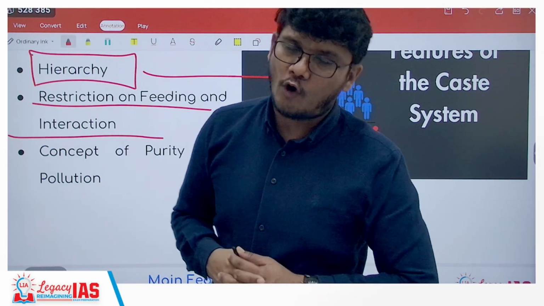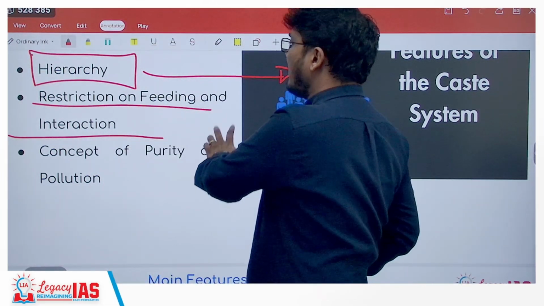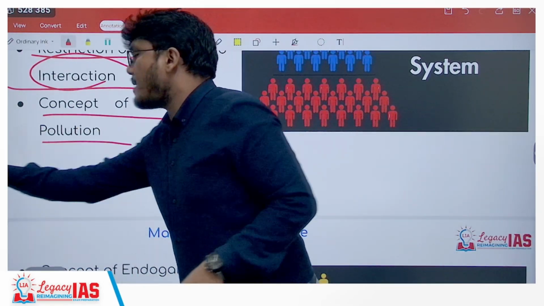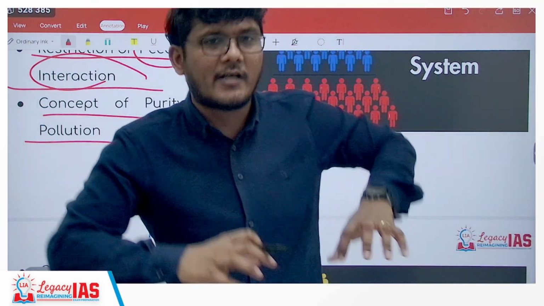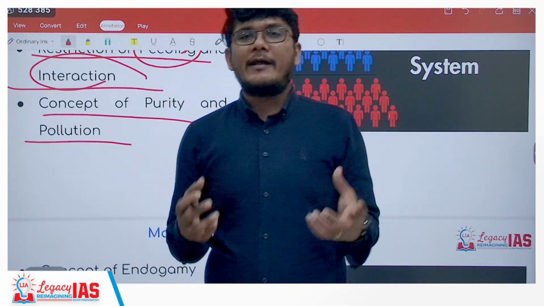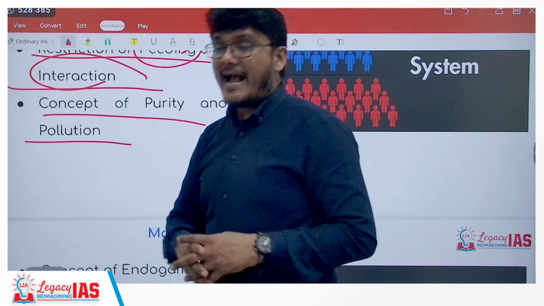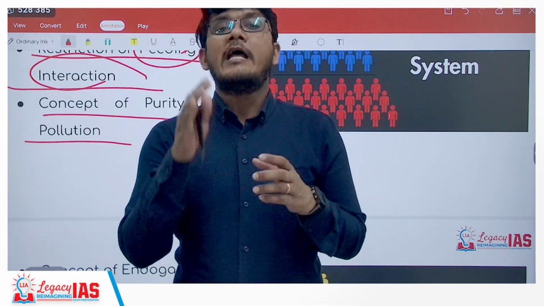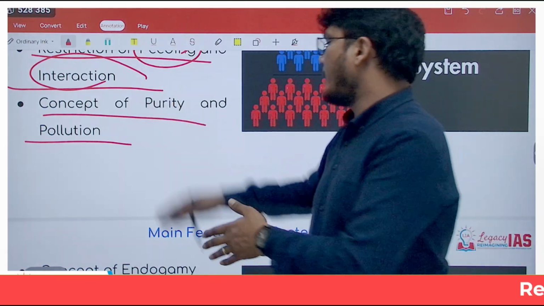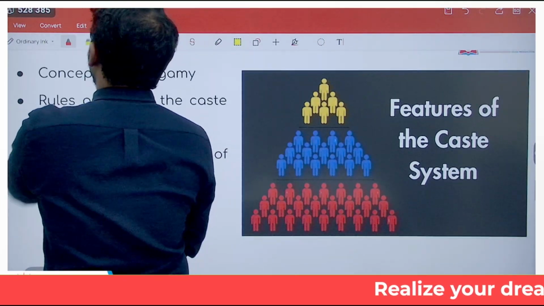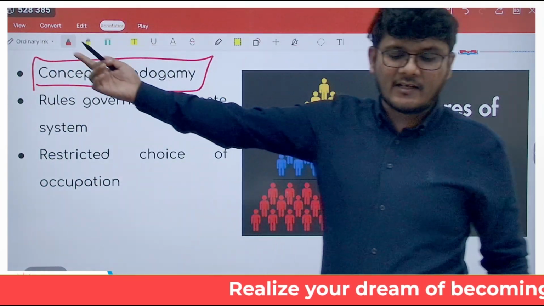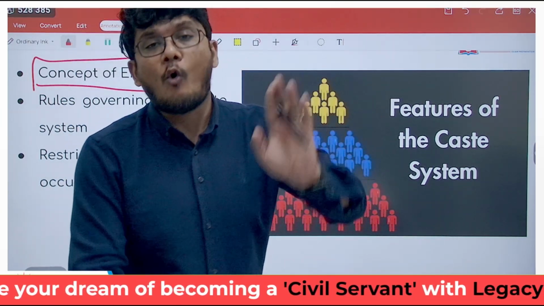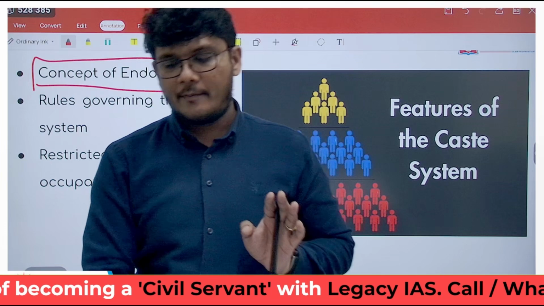That will be there for sociology optional, but you should know that there will be restrictions on interaction as well as food. There will be the concept of purity and pollution. Certain things would be considered as pure, certain things would be considered as pollution. For example, non-veg food may be considered as polluted, whereas vegetarian food will be considered as the pure food that you should have. So that is the example of purity and pollution over here. Moving ahead, there will be another feature which we have discussed when we were defining caste system, that of endogamy. So the people of one caste will be marrying in their own caste. That is what endogamy is all about.